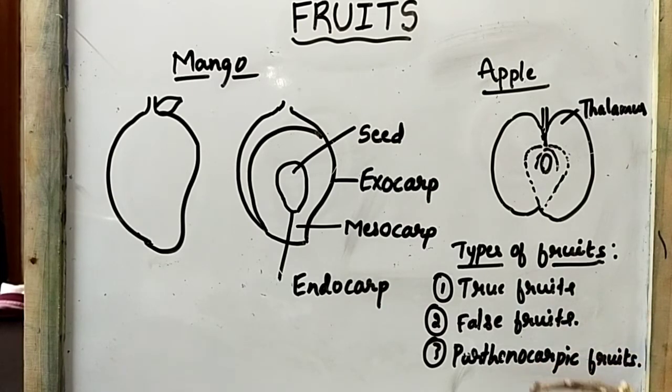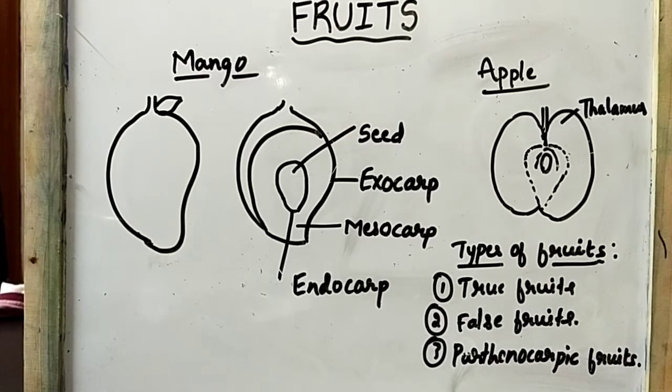Okay, so the next one is the parthenocarpic fruit. So what is this parthenocarpic fruit? If the fruit develops from the ovary without the process of fertilization, then it is called a parthenocarpic fruit. So in some fruits, they develop without the process of fertilization.